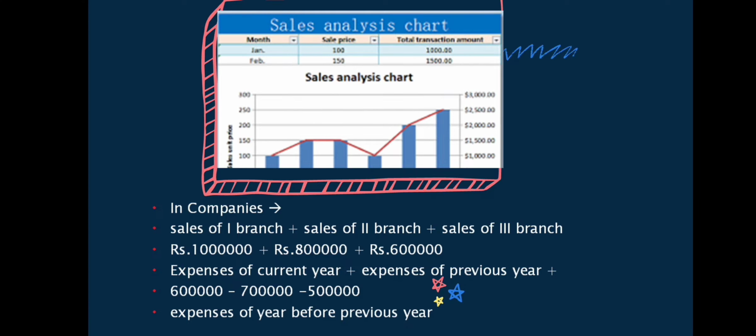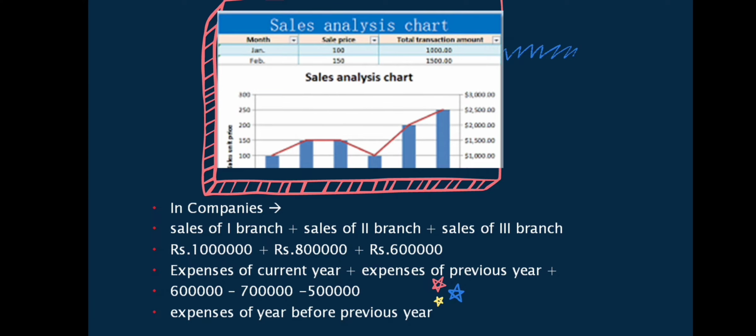The sales of the different branches can be analyzed in this case. You see, why there is a reduction in the sales in a particular branch, why there is a hike in the sales in a particular branch. There may be so many reasons behind it. So those reasons should be analyzed.